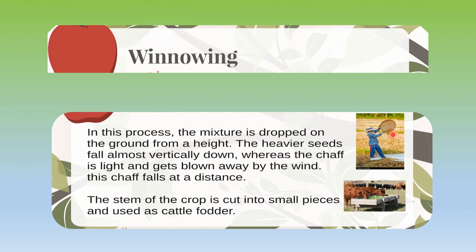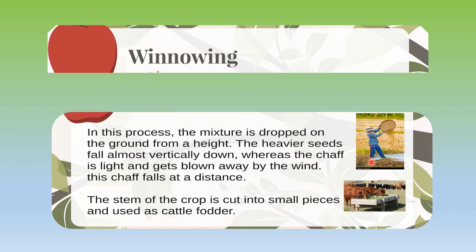It will be dropped from a height, and when it is dropped, the grain, because it is heavy, will remain here, and the husk, because it is light in weight, will be carried by the movement of the air and collect in a separate area, in the direction in which the wind is blowing.